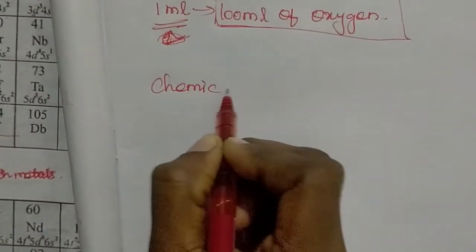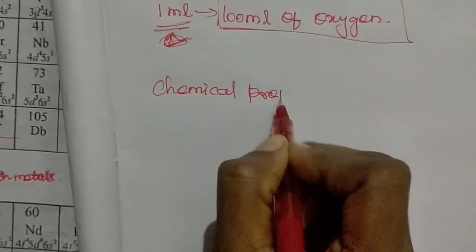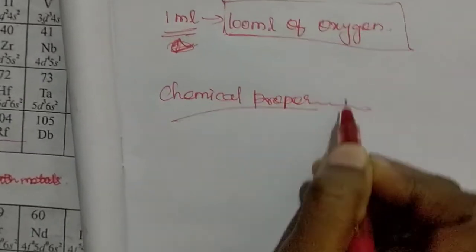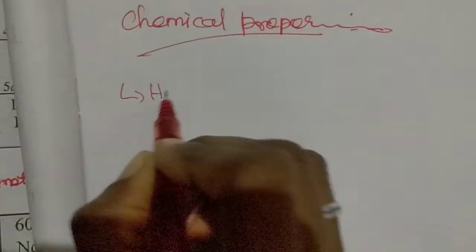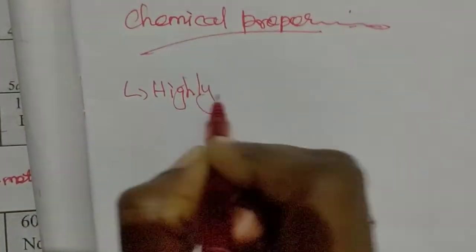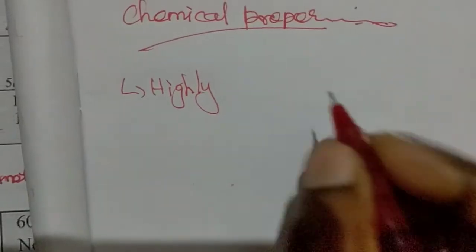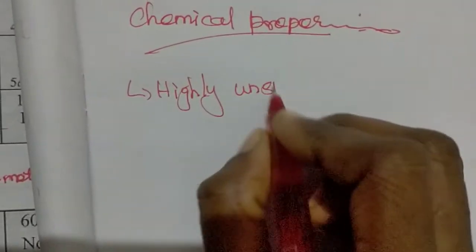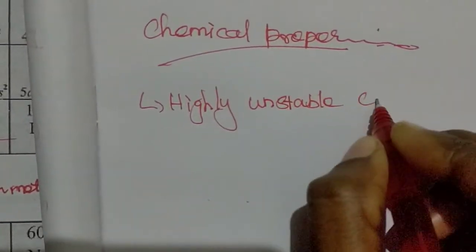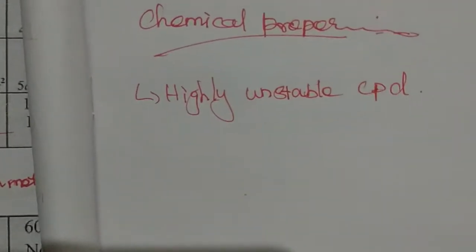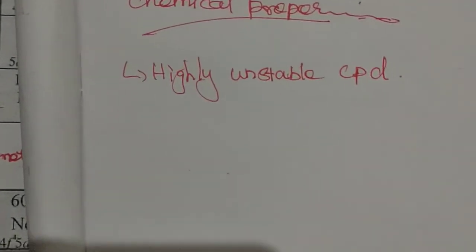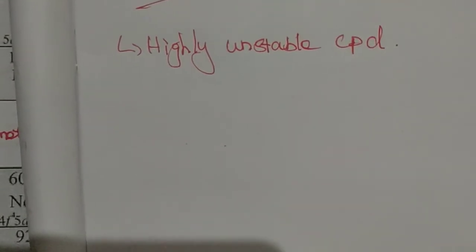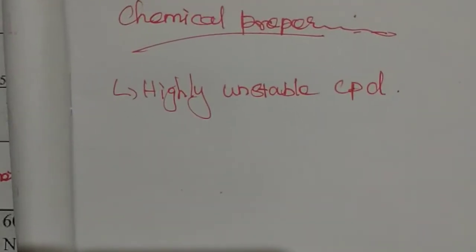Next are the chemical properties of hydrogen peroxide. Hydrogen peroxide is a highly unstable compound, and its aqueous solution spontaneously disproportionates to give oxygen and water.